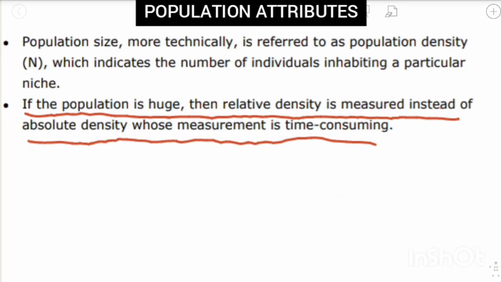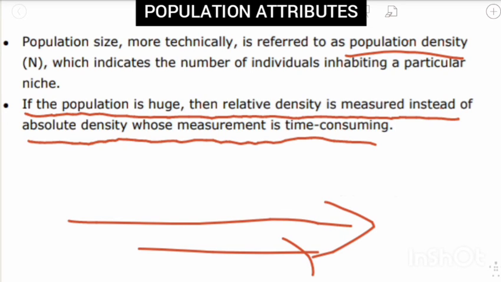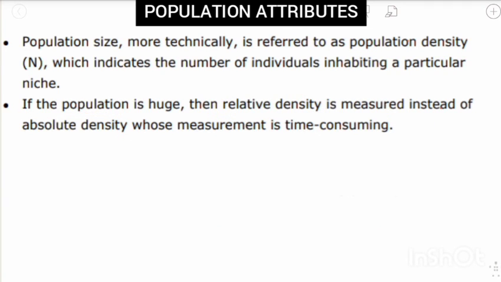So in population size, that is population density, the number of people is used to count, right? When the population is very huge, it is difficult to find out the number of people. Then it becomes very difficult to calculate the number of individuals. So this is another method called relative density. In this method, the relative density of the population is taken into account rather than counting the total number of people.